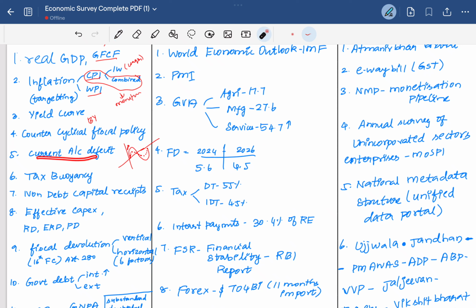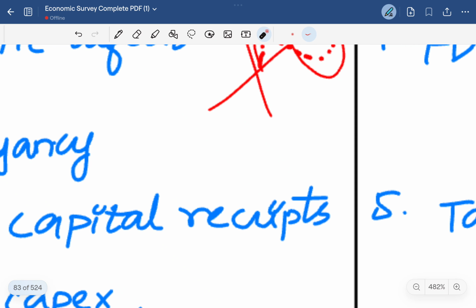Then current account deficit, we all know, which includes the trade, services and other transfer payments deficit in the balance of payments. Then tax buoyancy is where tax revenue increases with GDP increase. So when there is a GDP increase, there should be a tax increase, otherwise the tax buoyancy will be lower. For example, let me explain this.